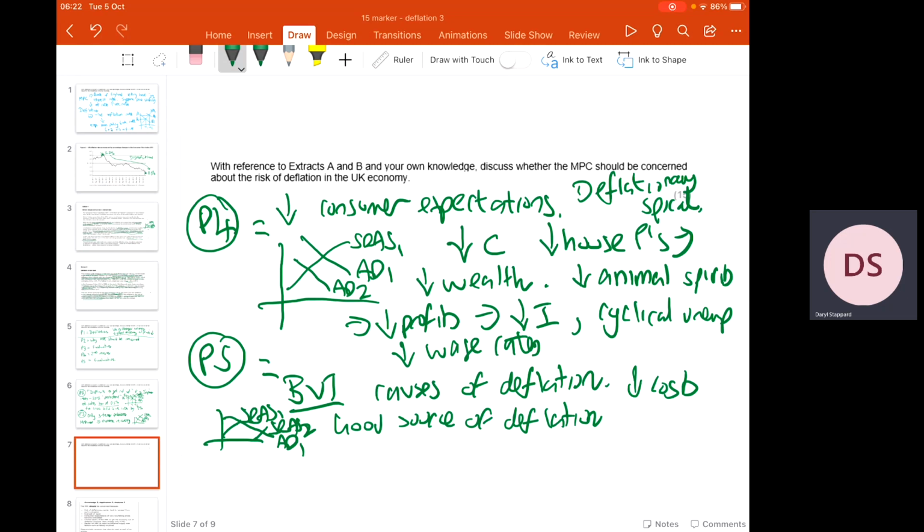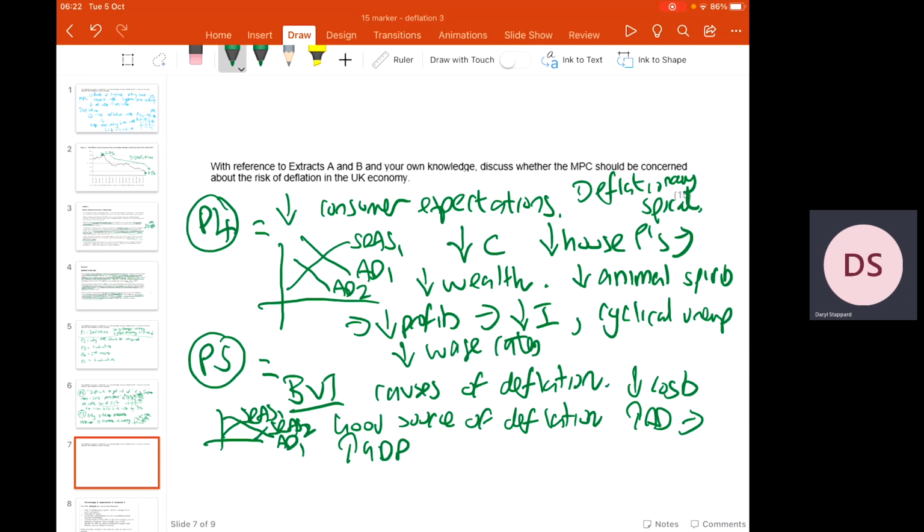Now, what this will do, if you look at the diagram, is actually raise aggregate demand. And that can actually help stimulate a growth in GDP across the economy. So we've got here that naturally, as deflation goes, it's not a bad source of deflation. It's driven by a reduction in business costs rather than by a reduction in aggregate demand.